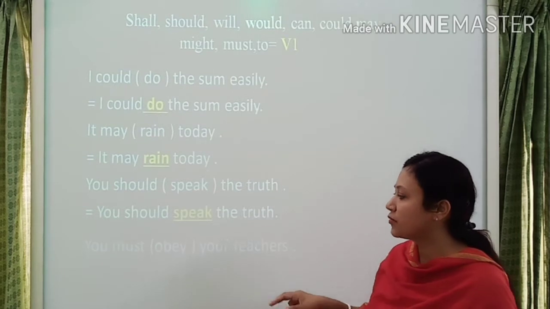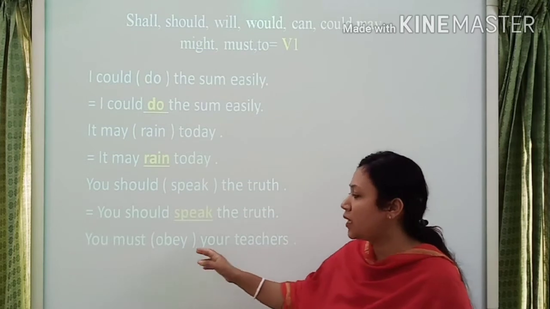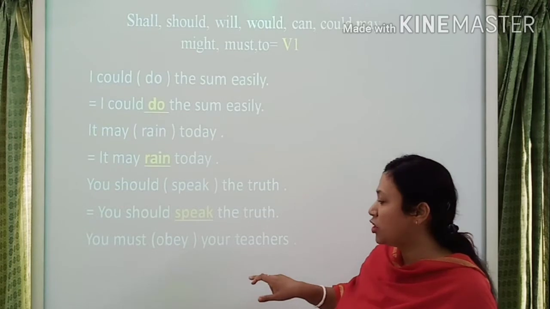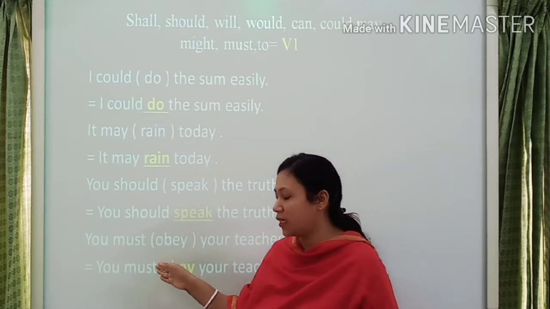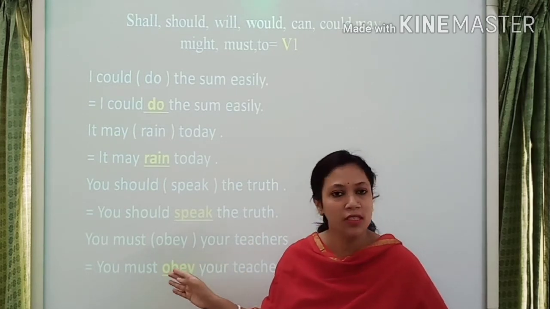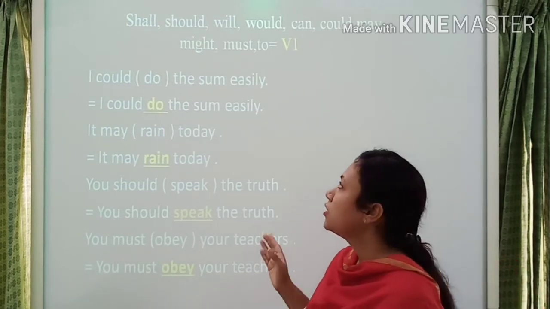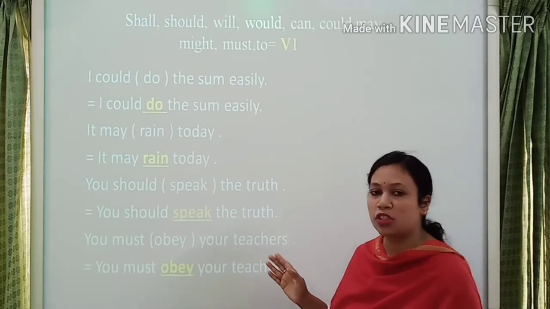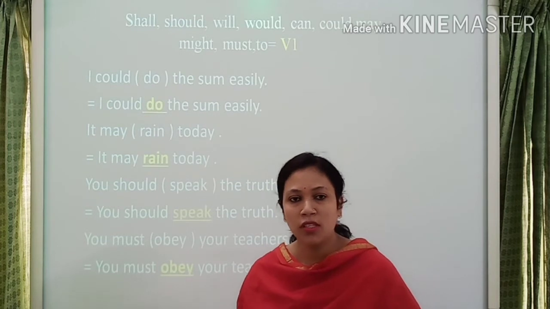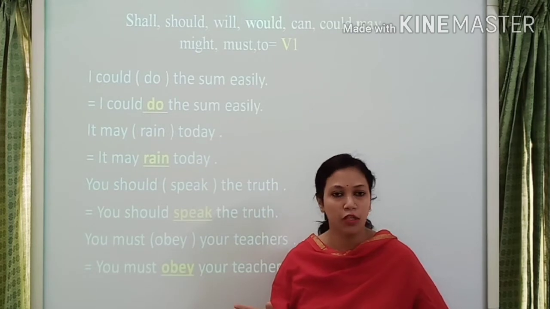Then: you must obey your teachers. Here must is a modal auxiliary verb and obey is a verb 1. That's why there is no change, because if any sentence has a modal auxiliary, its tense will be present indefinite. So students, I repeat it again: if any sentence has shall, should, will, can, could, may, might, must, ought to, going to, dare to, need, it's a modal auxiliary verb. That's why you use the present indefinite tense, or simply verb 1.